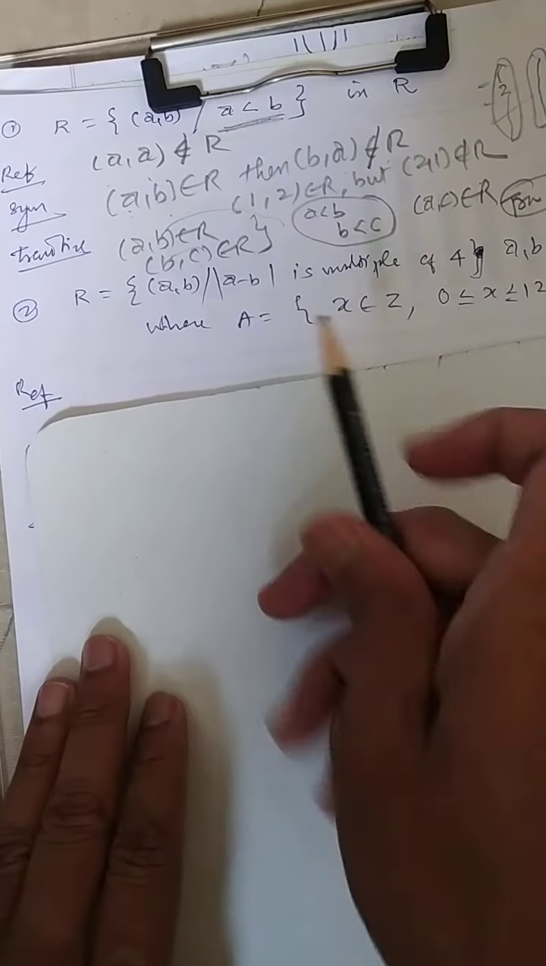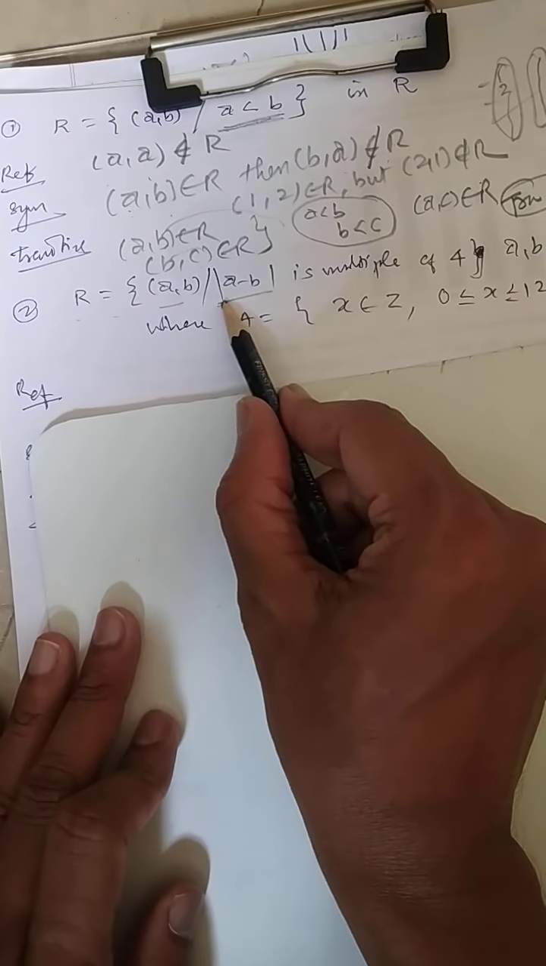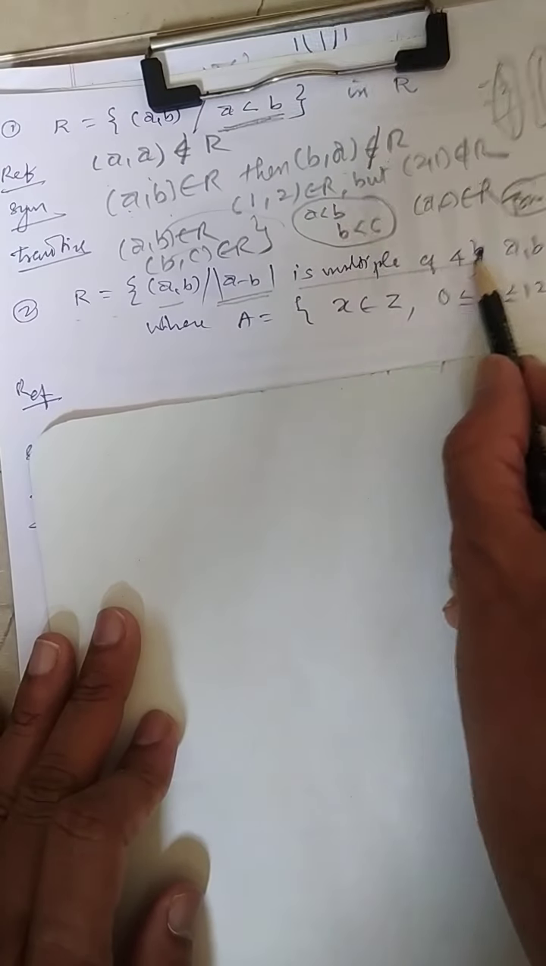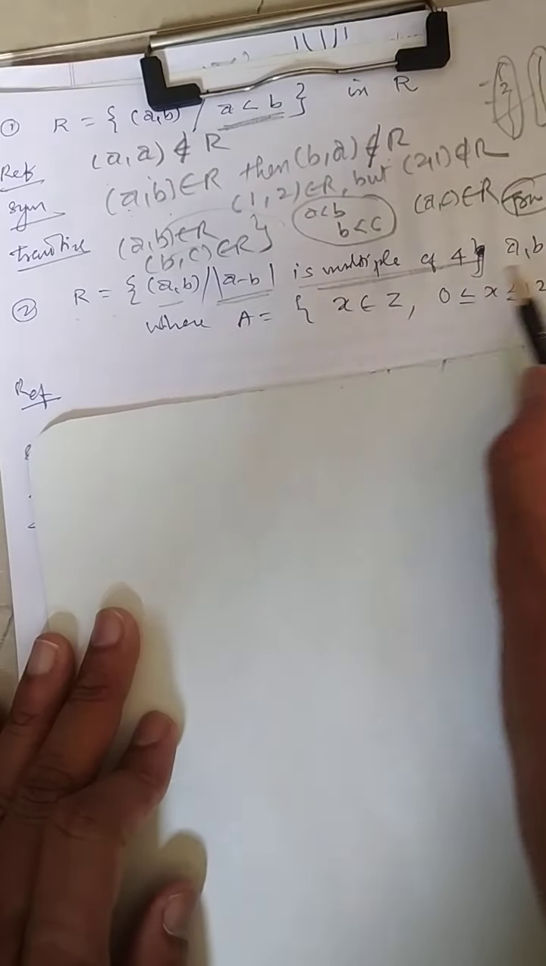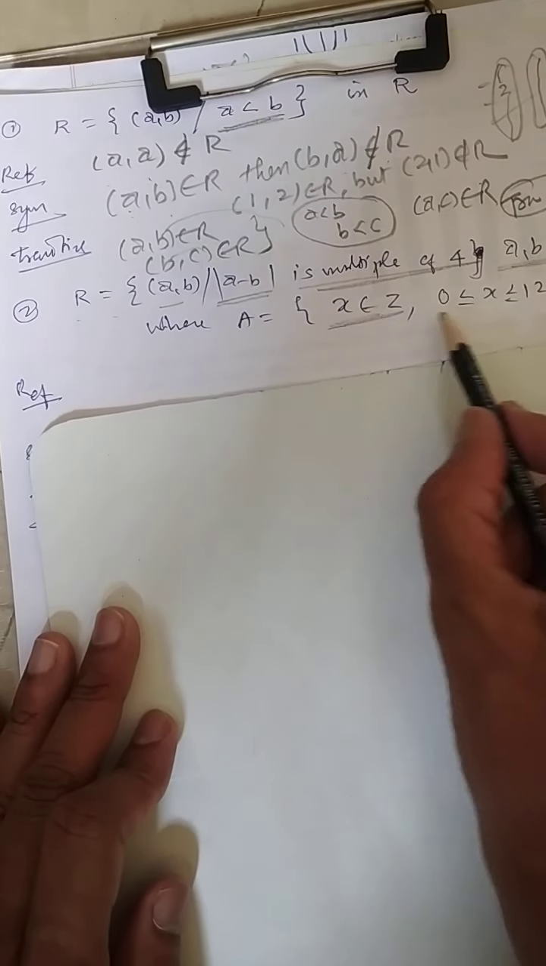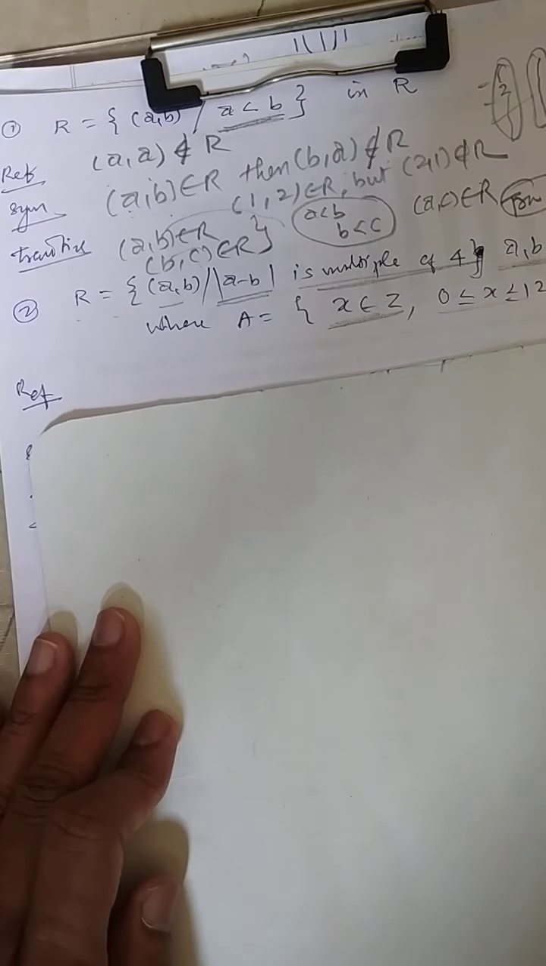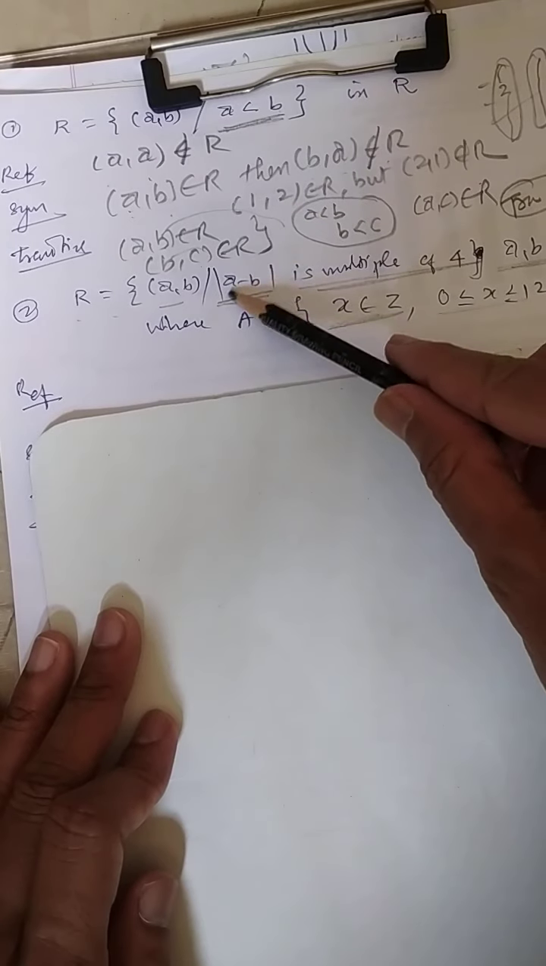Another relation R: (A, B) such that the mod of A minus B is a multiple of 4. A and B are from the set Z of integers. So how many elements can you take? From 0 to 12, all elements will satisfy here in this place.